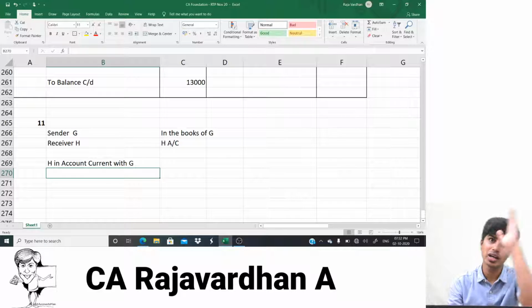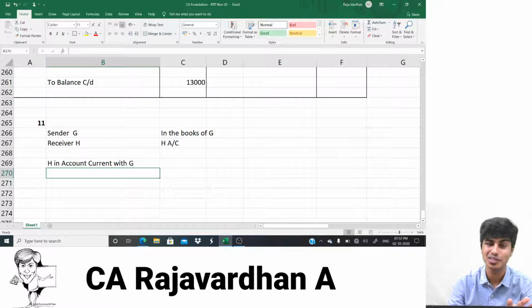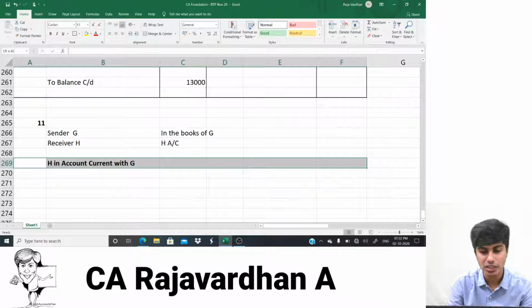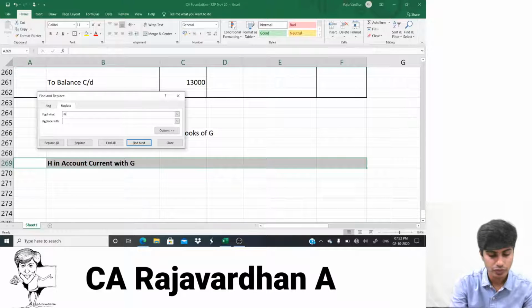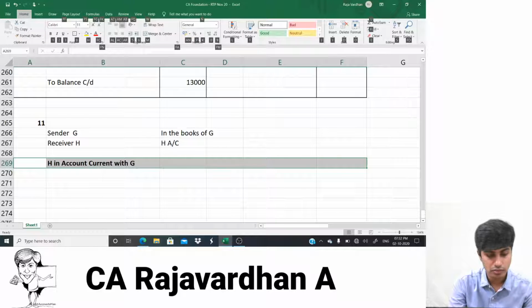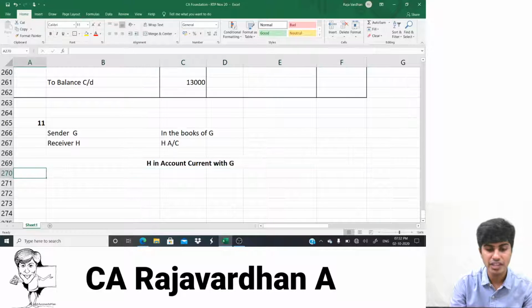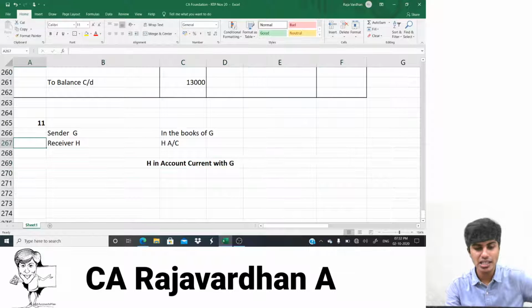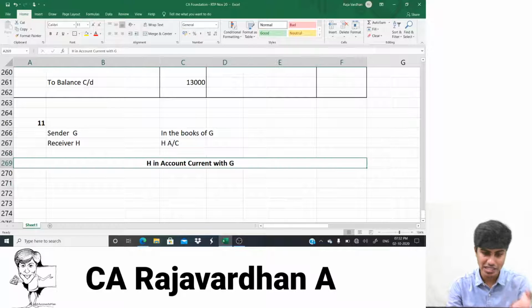You will not write account current account. Account current is not an account, it's a statement. So what is the heading? The heading should be H in account current with G. So H is the receiver, G is the sender. So basically it is in the books of G, H account. This is like the H account.